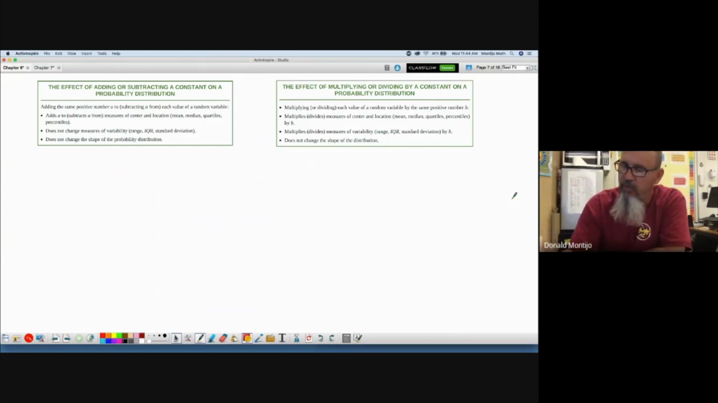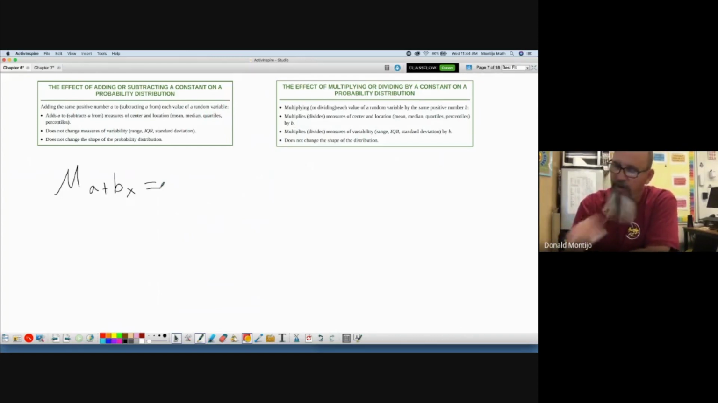So what this is saying symbolically is the mean of A plus BX, where A is a constant being added or subtracted, and B is a constant being multiplied or divided. If I want to find the mean of A plus BX, just take the variable that was being added and add it to the mean after we multiply it. So the rule for the mean of A plus BX is A plus B times the mean of X. Pretty simple. Just do whatever it tells you to do.